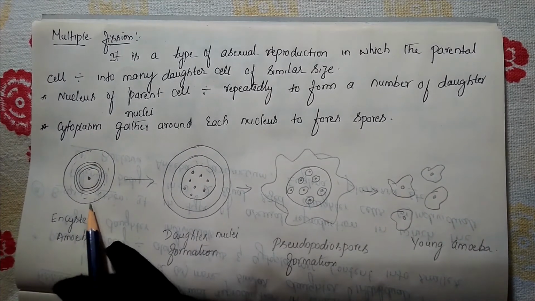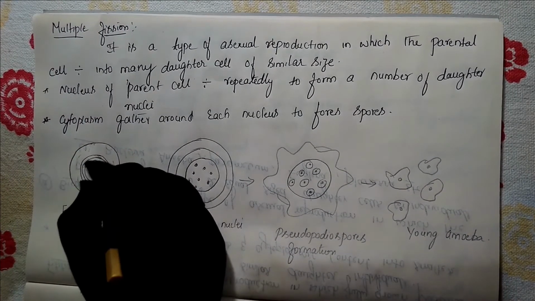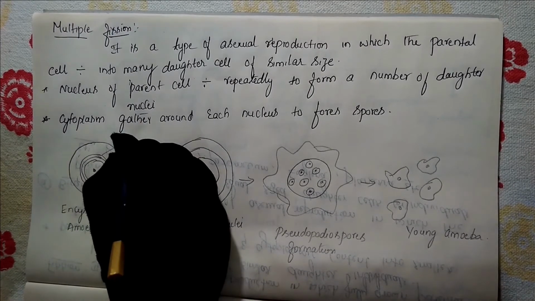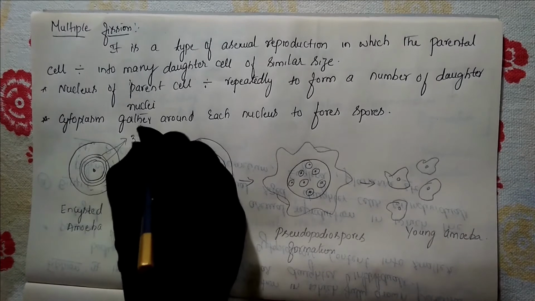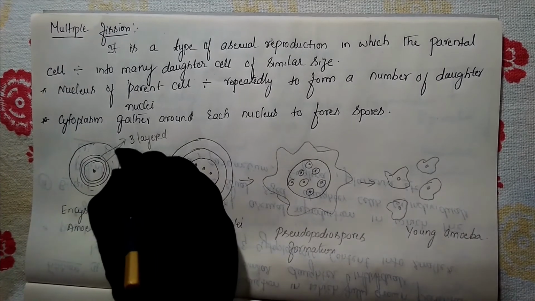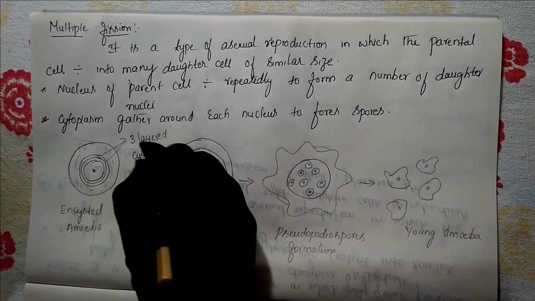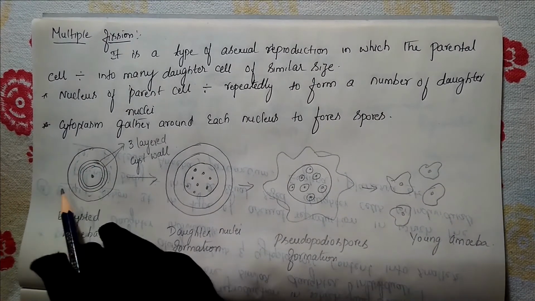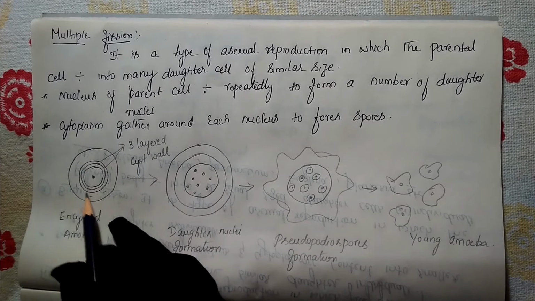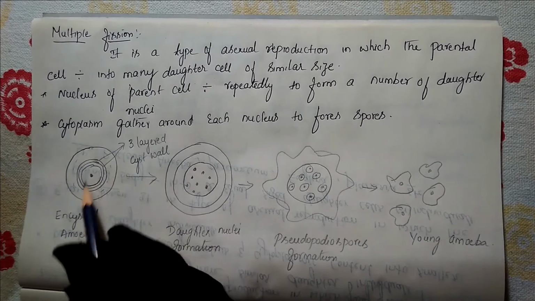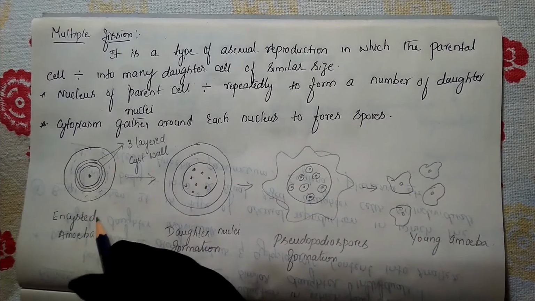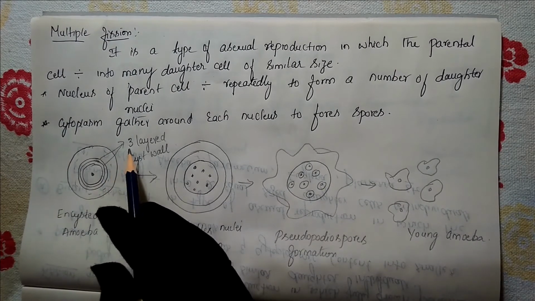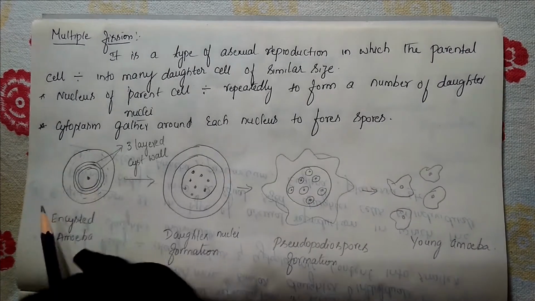While the amoeba is undergoing this process, it will form a 3-layered thick wall. This wall we call a cyst wall. So it forms a hard covering of 3-layer walls, and that is why we call this an encysted amoeba.